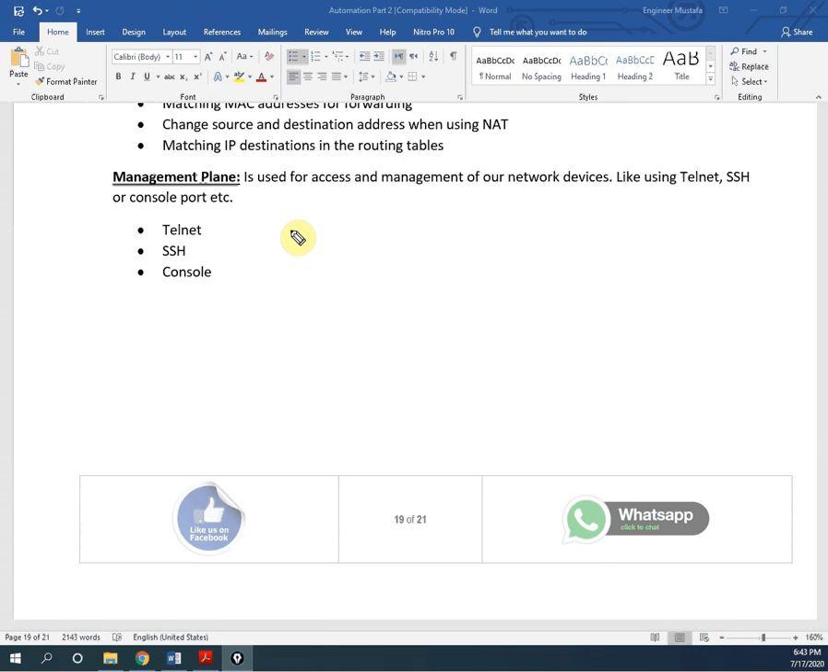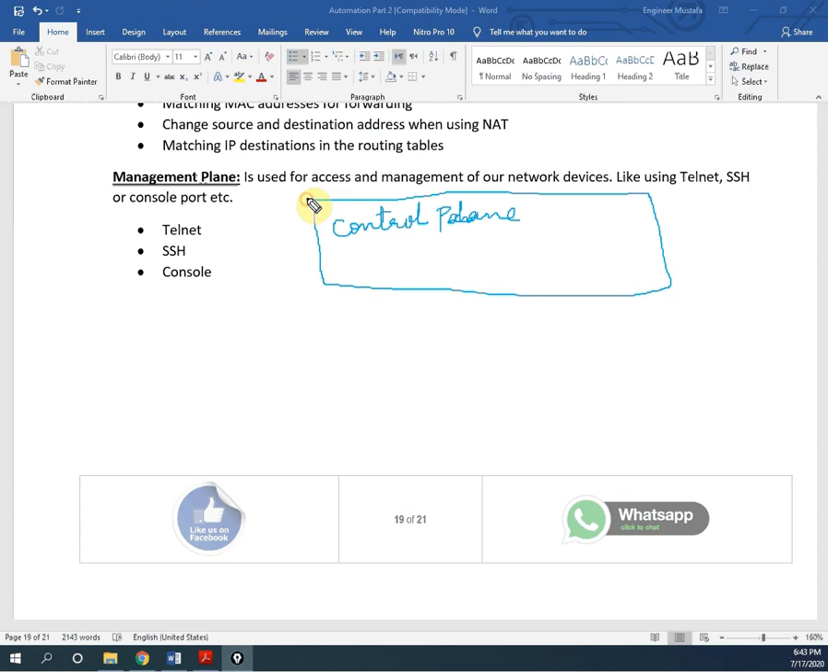If you see, let me draw here. I think this place is okay to draw. Let me write control plane, just to have the idea. Only I am drawing this one. If I take this space, this is a control plane. I am saying this is a control plane.